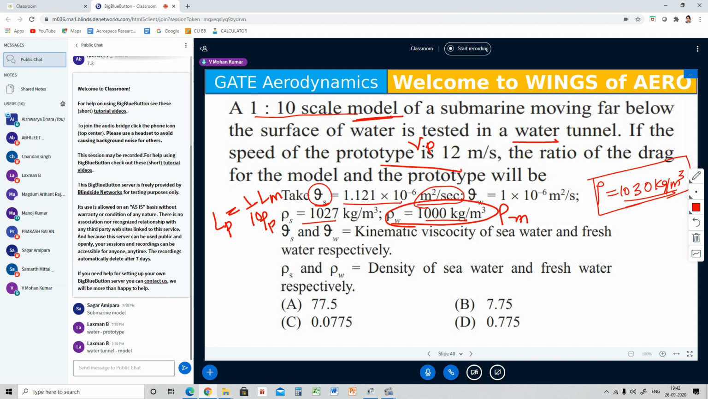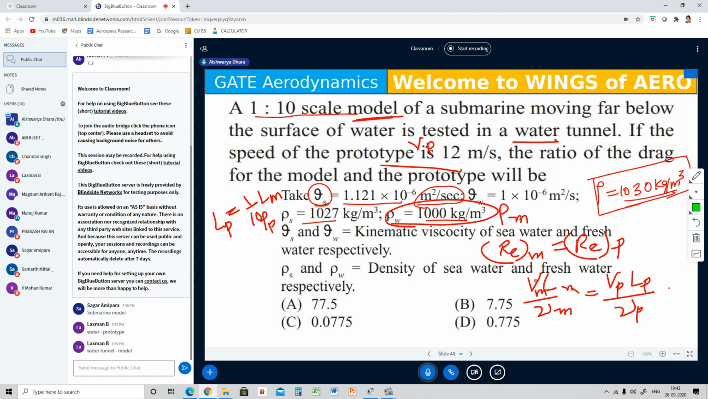Can we use the Reynolds number, ma'am? Yes, first you have to use the Reynolds number. Reynolds number of the model equals Reynolds number of the prototype. Since they have given nu, you can directly write V L by nu for the model, equals V of prototype L of prototype by nu p.